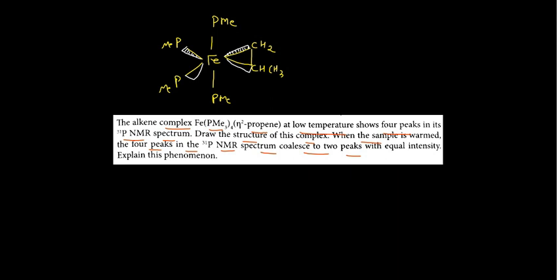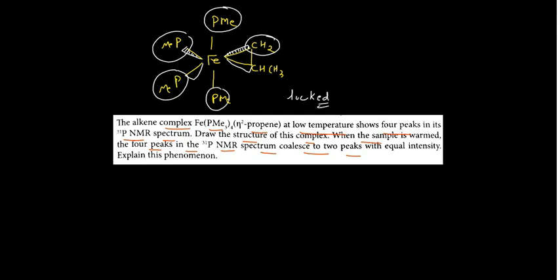So what happens actually, you see this environment for this one is different, and this is different for this one due to this rigid and locked system. So the NMR actually shows all the methyls which are present as substituents on this octahedral complex are different. So at low temperature it will give 4 peaks in phosphorus NMR.